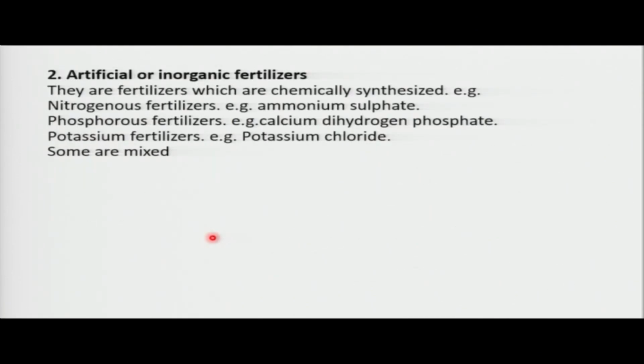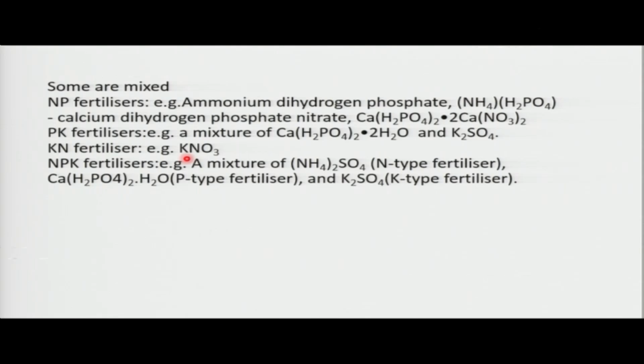We are also going to talk about the artificial fertilizers. These are chemically synthesized, or we call them synthetic fertilizers, or inorganic fertilizers. For example, nitrogenous fertilizers containing nitrogen, phosphorus fertilizers containing phosphorus, potassium fertilizers containing potassium chloride. We also have examples of mixed fertilizers, like NP fertilizers, that is ammonium dihydrogen phosphate, having nitrogen and phosphorus.